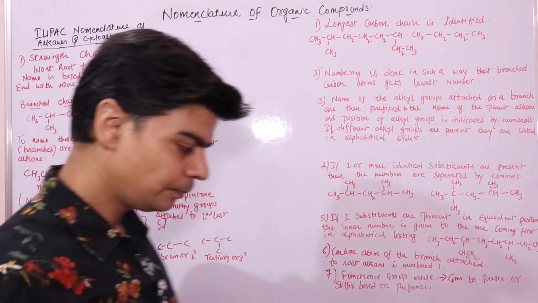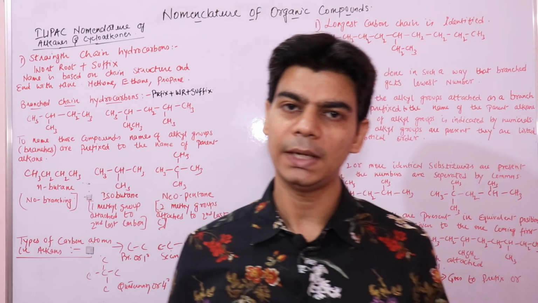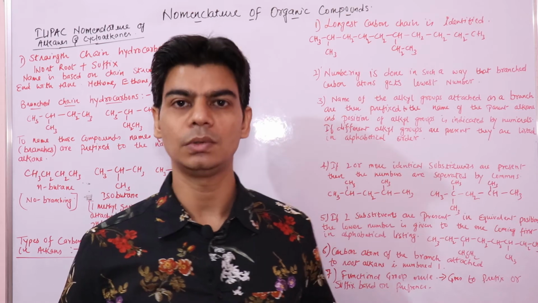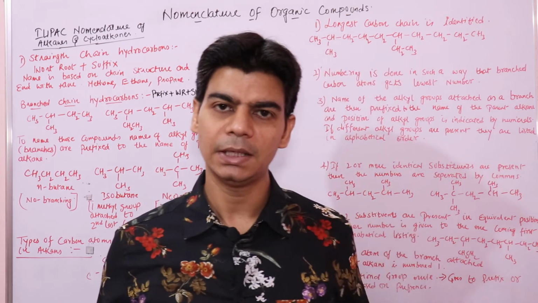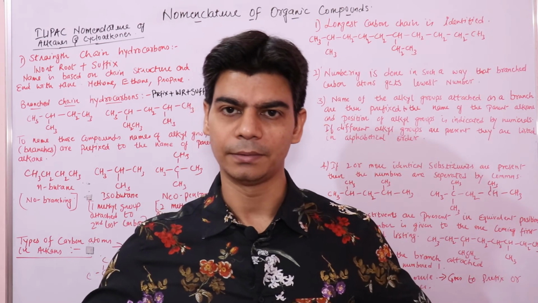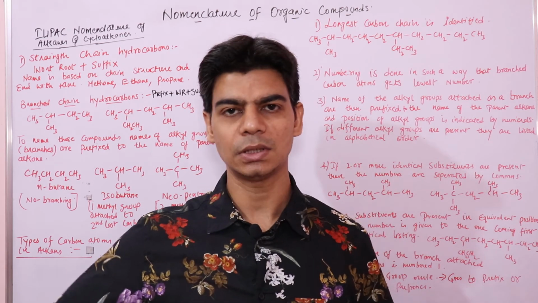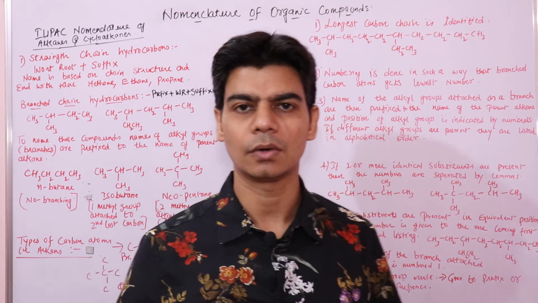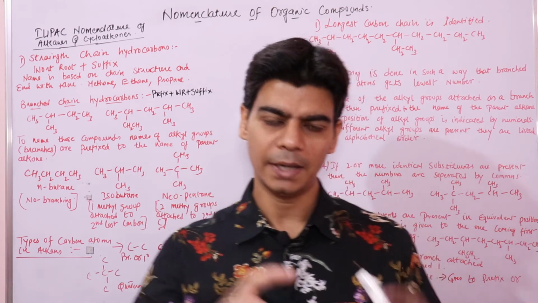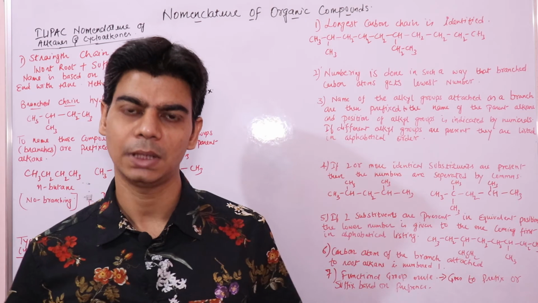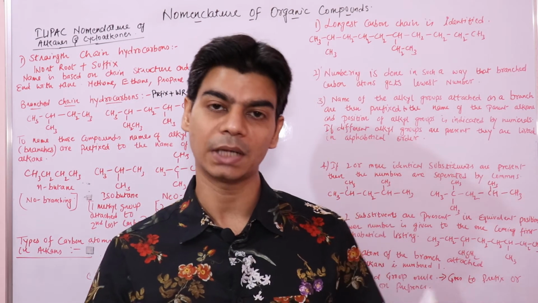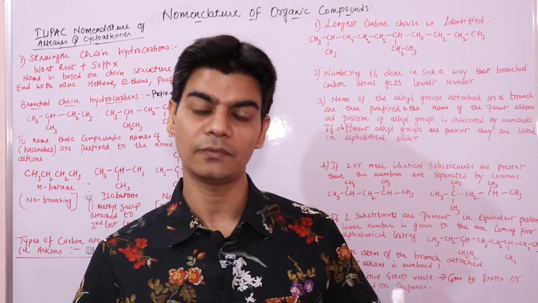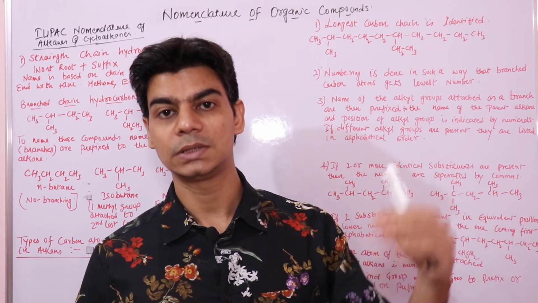First, let's see how many types of alkanes we will encounter while naming them. First, you will see alkanes where you just have a straight chain, and maybe you have a functional group at any end or at any carbon atom of the straight chain. The other type is branched chain alkanes, where you have branches coming out of the straight chain.